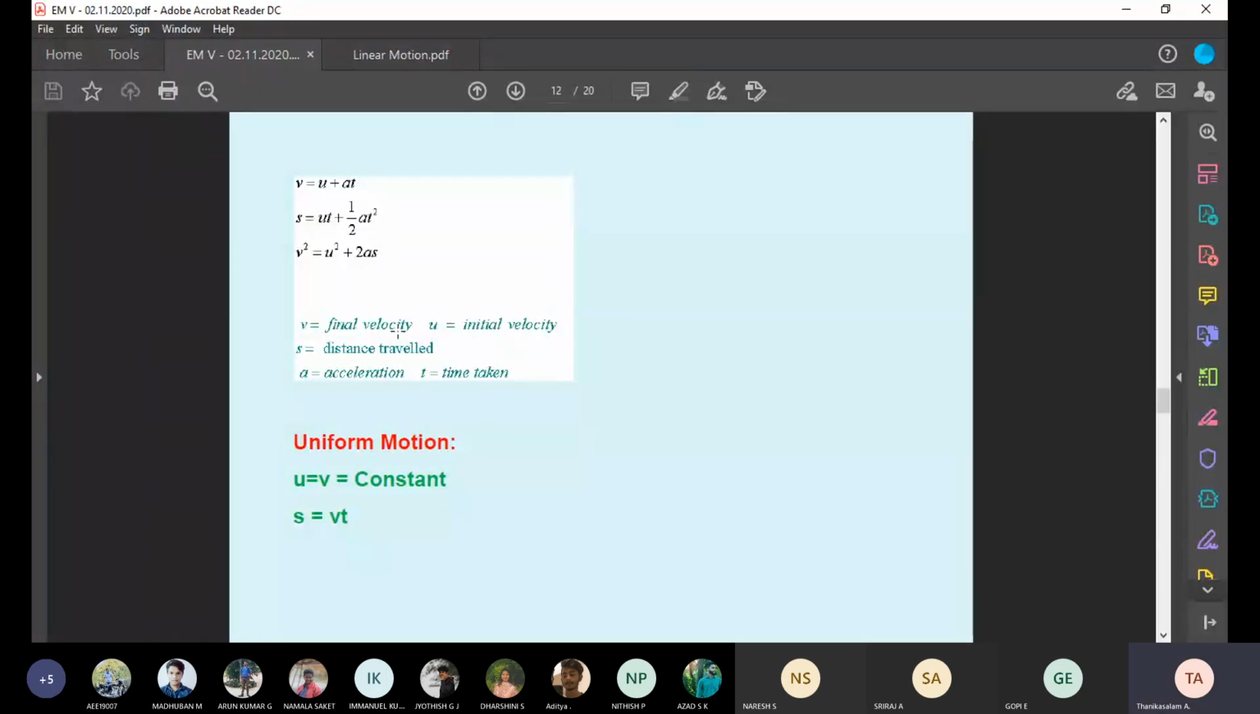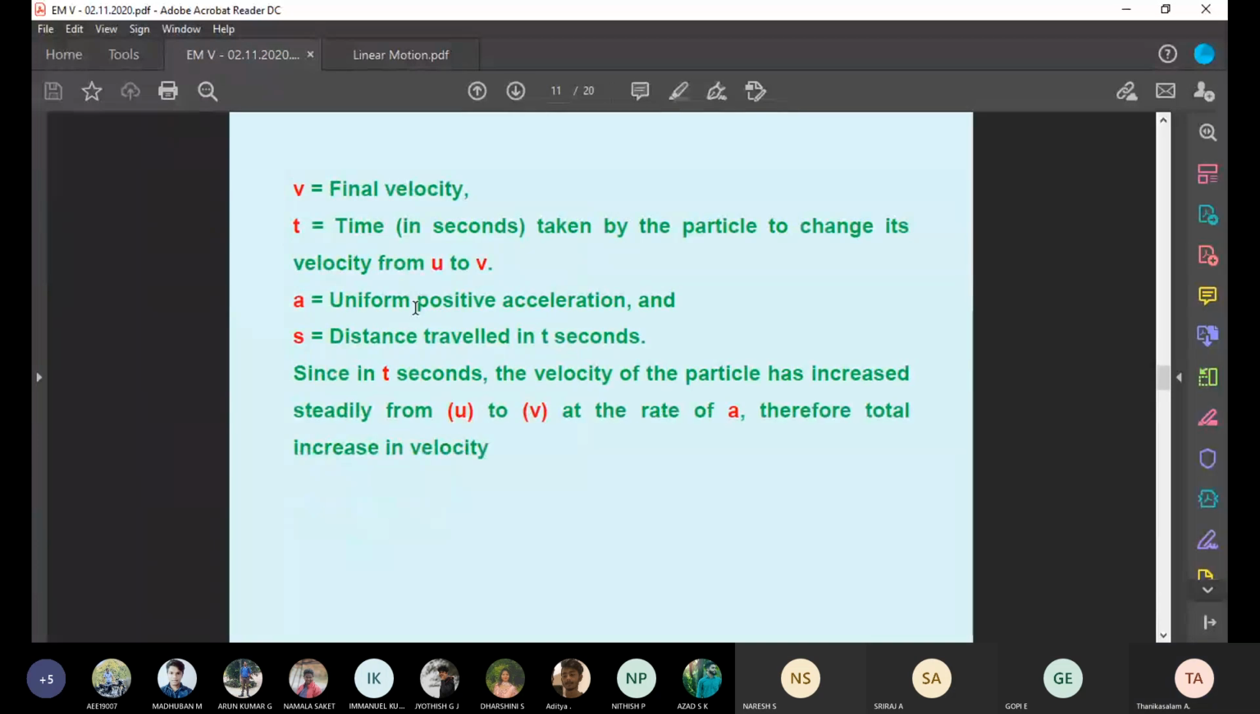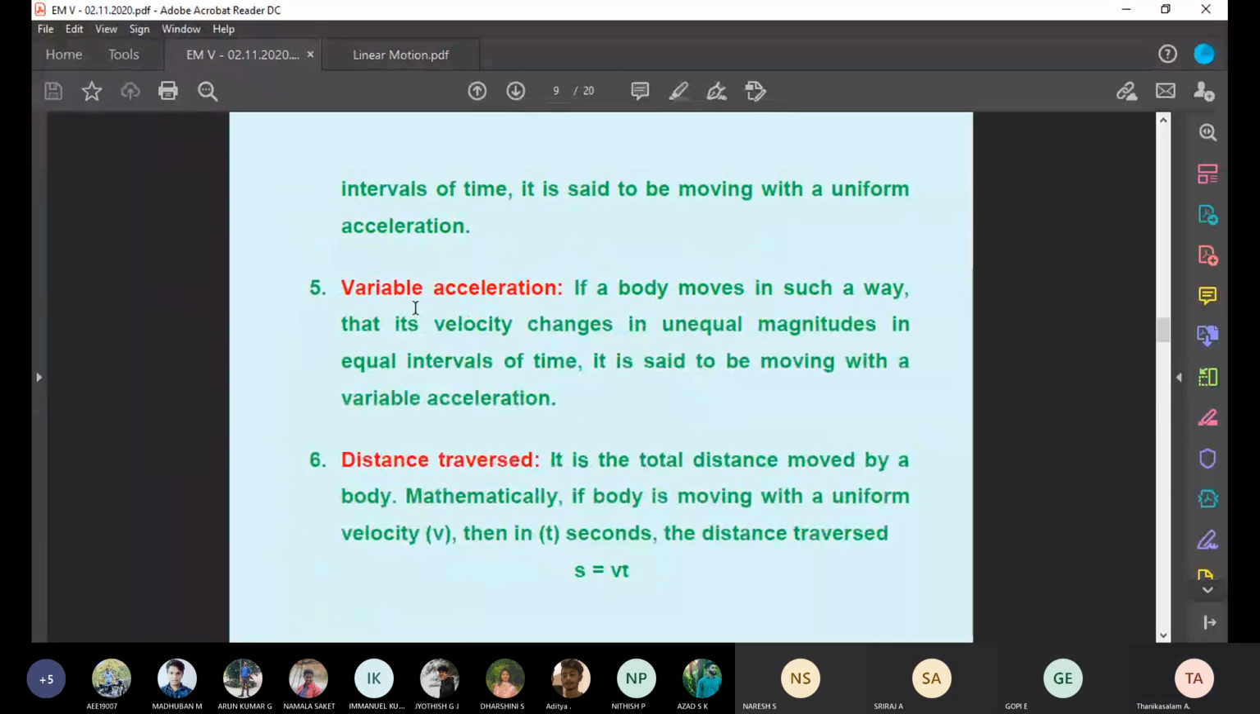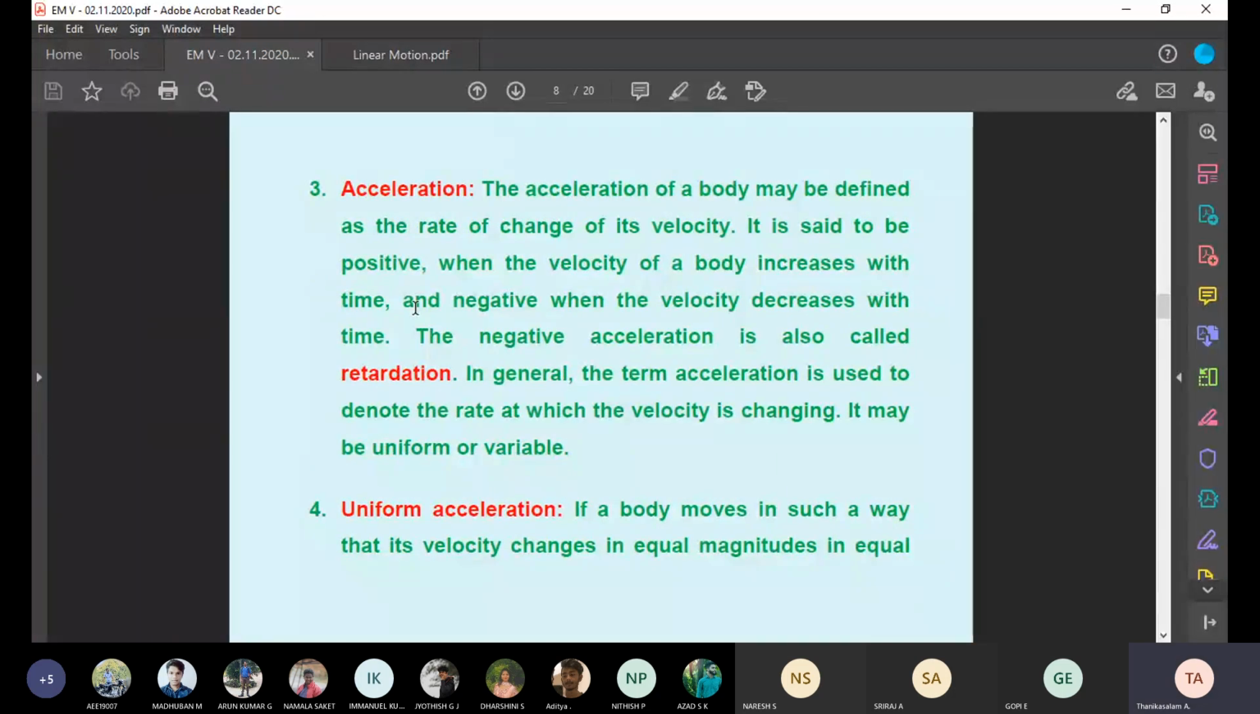What is V? Final velocity. What is U? Initial velocity. What is S? Distance. What is A? Acceleration. T is the time taken. Then we know variable acceleration and uniform acceleration. Two more very important questions. What is retardation? Retardation is another name for negative acceleration or deceleration. Acceleration means positive, when the velocity of the body increases with time. In retardation, velocity decreases with time.